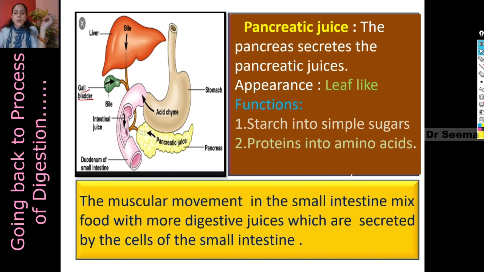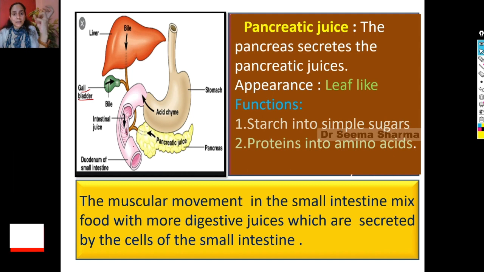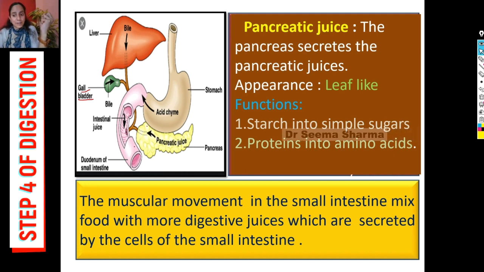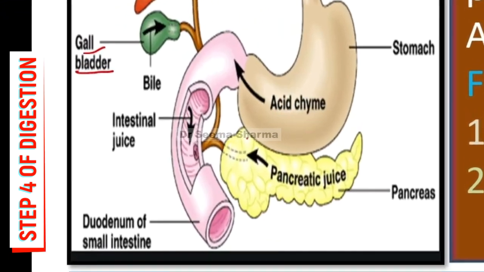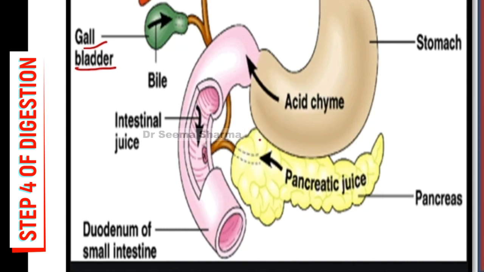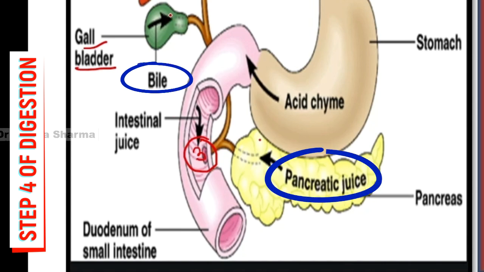And you know about the muscular movements of the small intestine also, because the entire digestive tract contracts and relaxes, and that movement is called peristalsis. So here also muscular movement in the small intestine mixes food with more digestive juices which are secreted by the cells of the small intestine. This part is receiving three types of juices: from the liver, that is bile juice; second from the pancreas, that is pancreatic juice; and third is intestinal juices. They are from the inner wall of the small intestine.